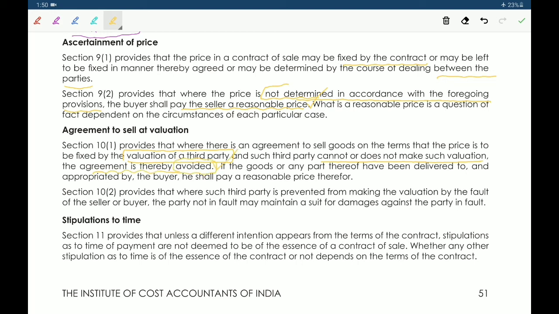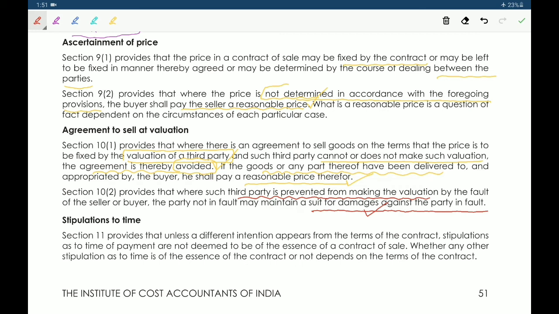If the goods or any part thereof have been delivered, a reasonable price should be paid for that. Next, if the third party is prevented from making the valuation by the buyer or seller, the other party may sue for damages against the party in default.